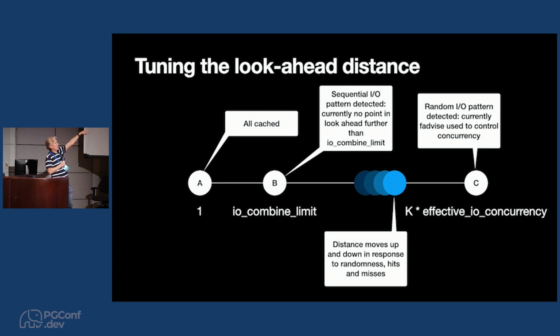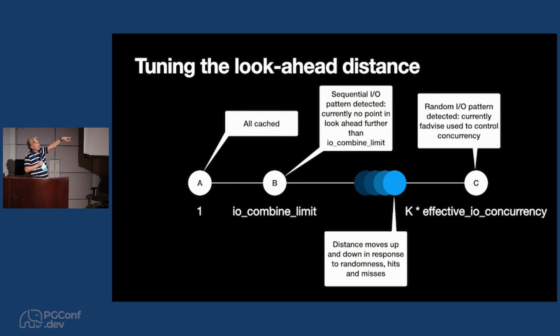I call that behavior B in the code. Behavior A is all the data is cached. We're scanning a table, and it turns out that every single block in that table is in shared buffers already. There's no point in looking further ahead, because there's no I/O to be optimized. I call that behavior A.